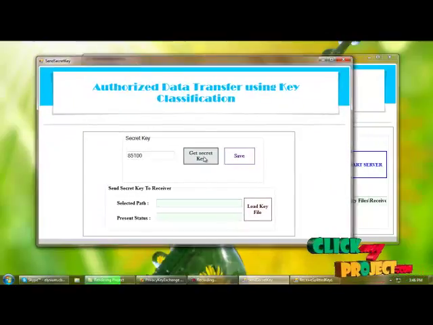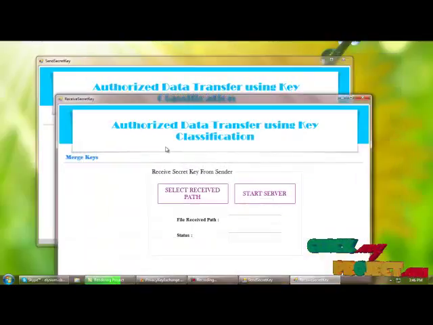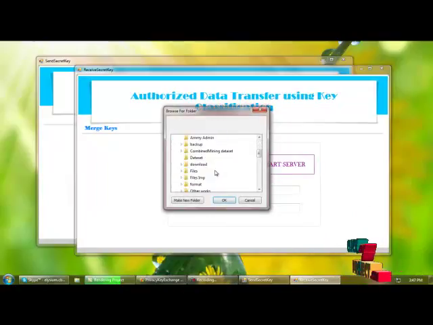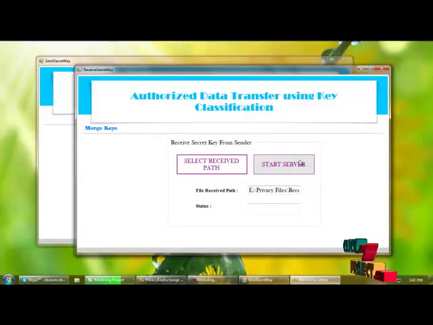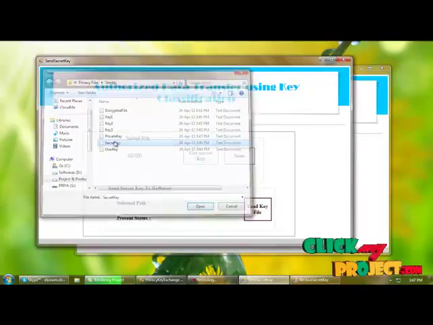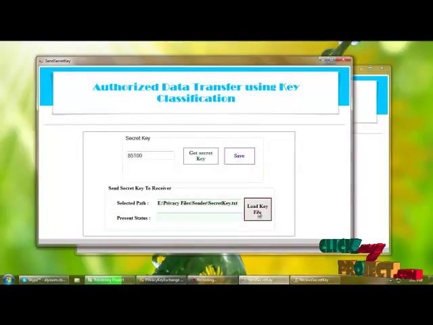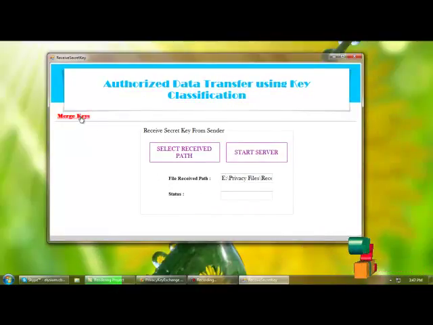For that we need to get the secret key and save the secret key to the database. Next, for receiving the secret key you need to select the receive path. Starting the server, loading the secret key to send to the receiver. Now we can close the sender part and merge the keys.